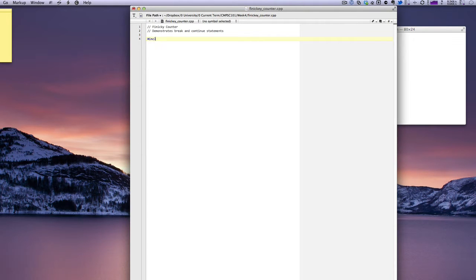Okay, first thing I do is include iostream and give a directive that we're using the std namespace. And then we open our main function. I'm creating an integer called count, and I'm going to set that to 0. And I'll have while true, count += 1. This will take the current value of count and add 1 to it.